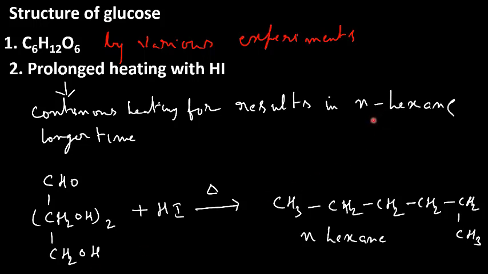So what is n-hexane? All 6 carbon atoms in hexane are present in a single chain. So this reaction tells us that all the 6 carbon atoms in glucose are present in a single chain, because we are getting n-hexane. Therefore, in glucose also, 6 carbon atoms must be present in a single chain.